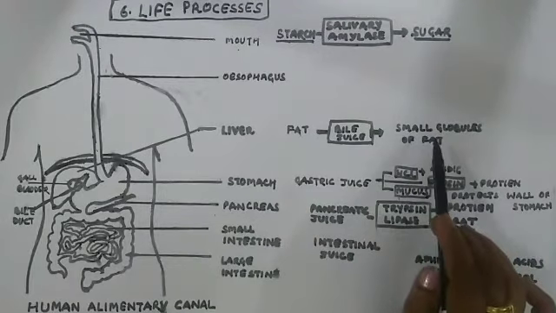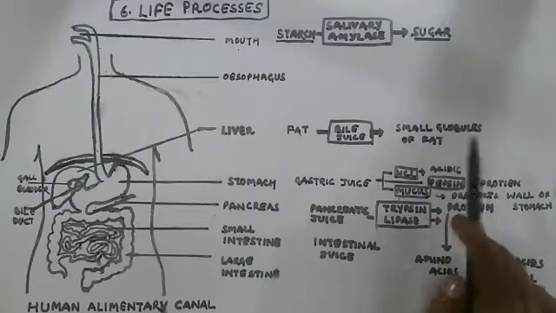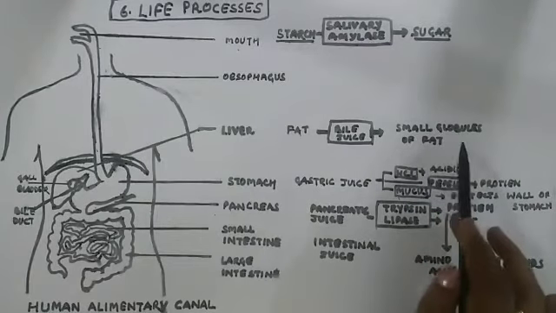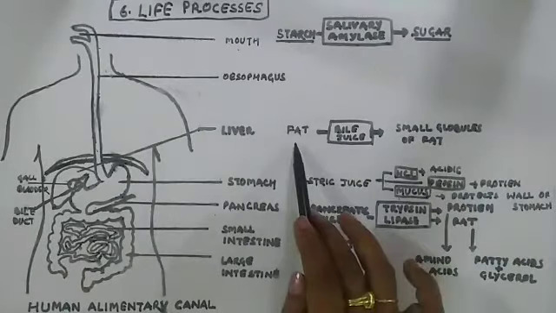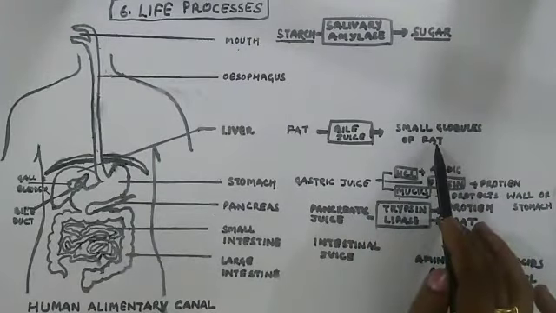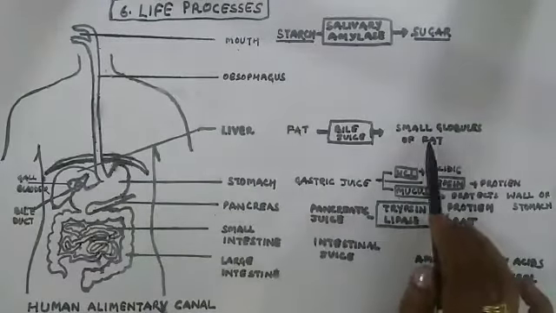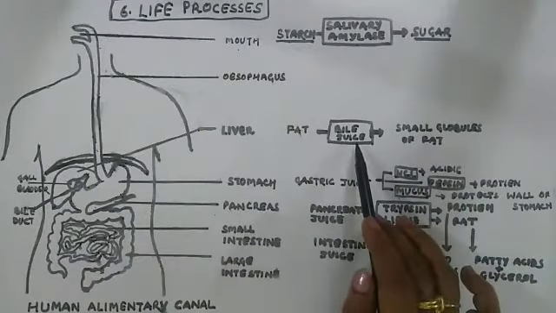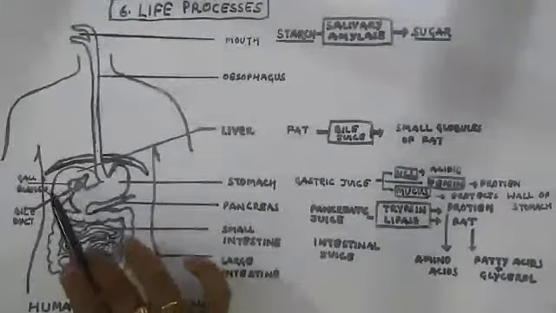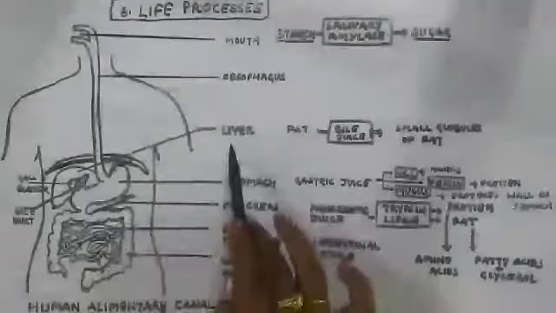This process is termed emulsification, which makes the work easy for the enzyme. It is simply the breaking up of fat with the help of bile juice, which is stored inside the gallbladder. This is one of the largest glands of the human being, the liver.